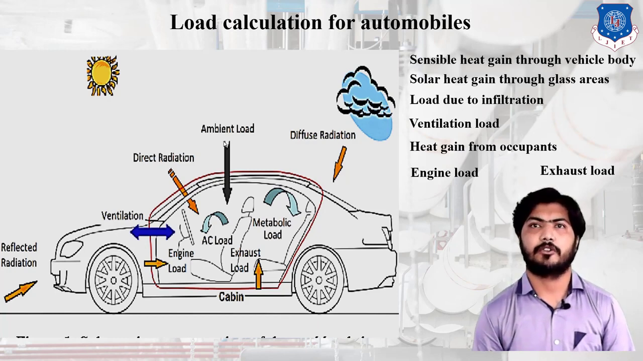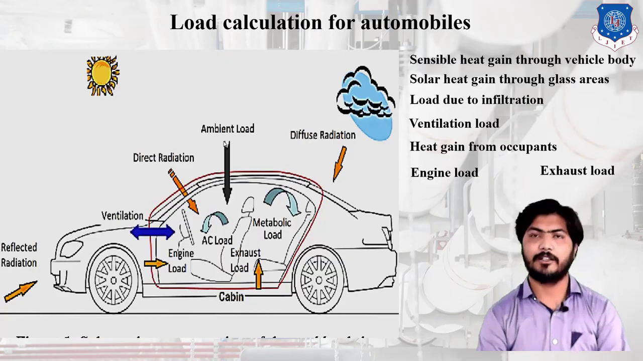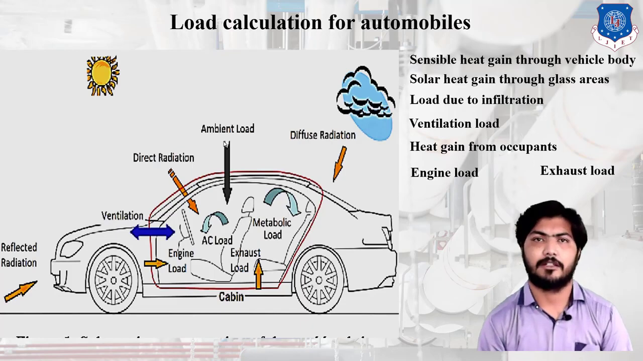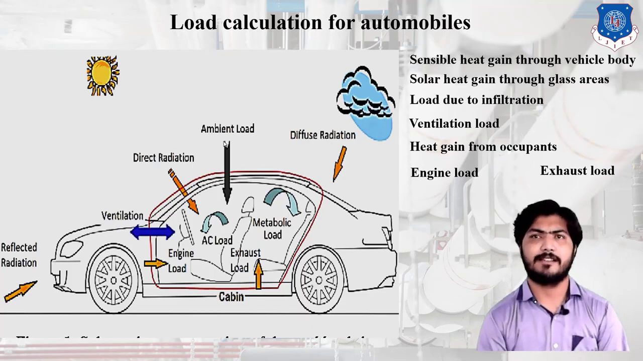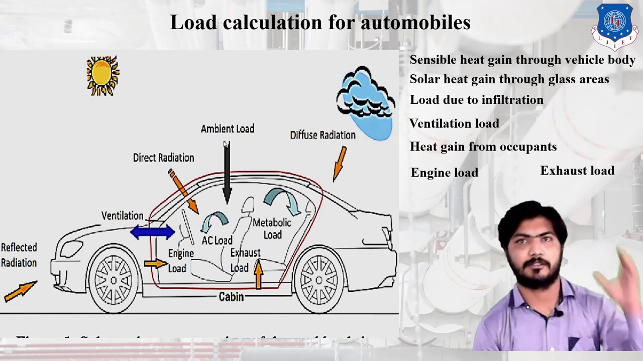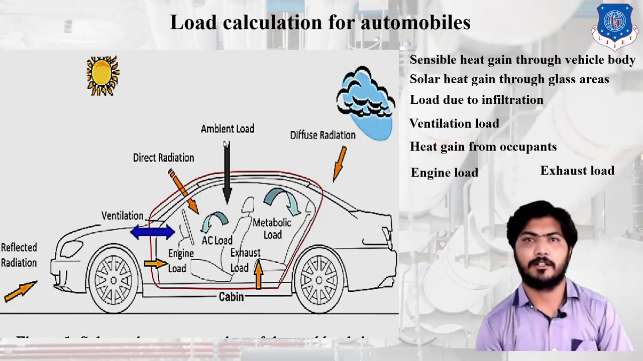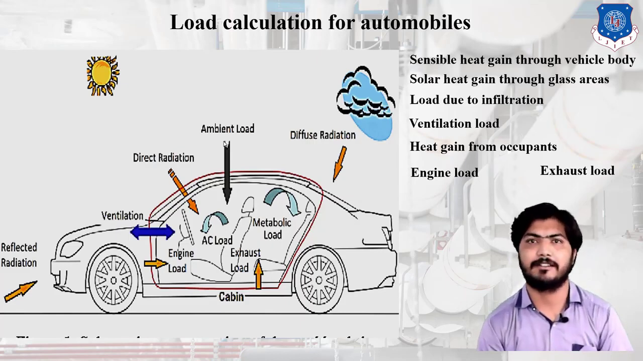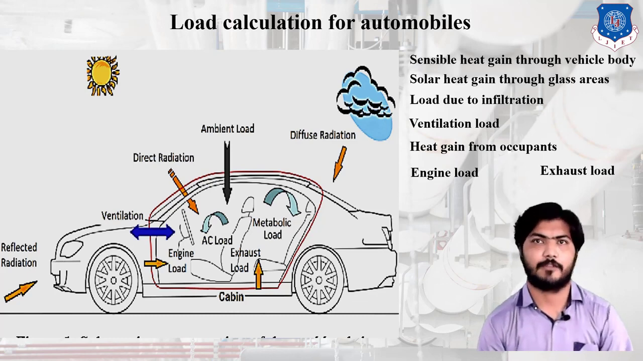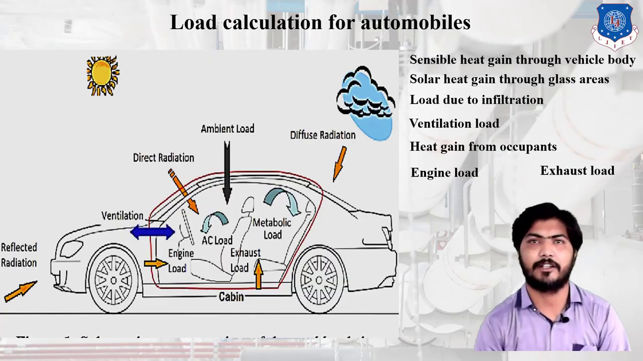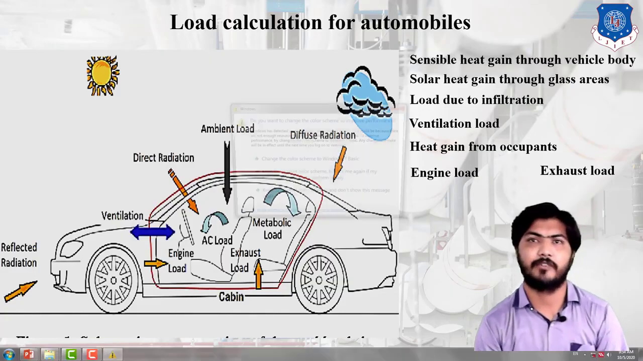Next is load calculation for an automobile. Basically, how to calculate the load for an automobile to give comfort to the passengers. First is sensible heat gain through the vehicle body. Because sun rays fall directly on the vehicle body, the temperature inside the cabin increases. Due to the temperature increase, the heat load increases, and this load comes on the air conditioning system of the automobile. Next is heat gain through the glass area.